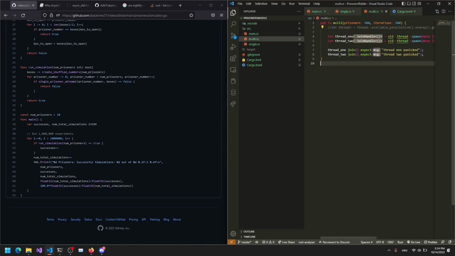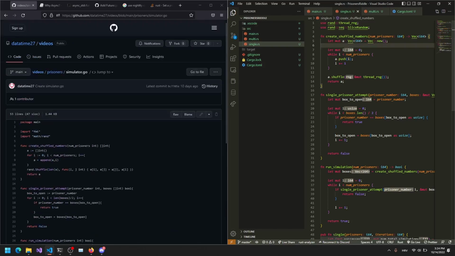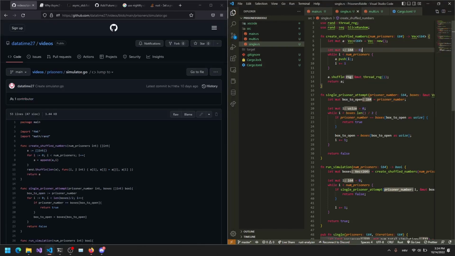Okay, and here I import all the things I need. I create a shuffle function. I return a vector of i64. So I create a new vector called a, just for consistency, because Rust doesn't have a C-like for loop, so I have to use while.